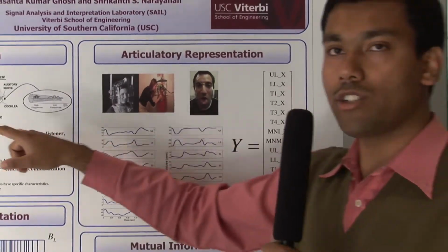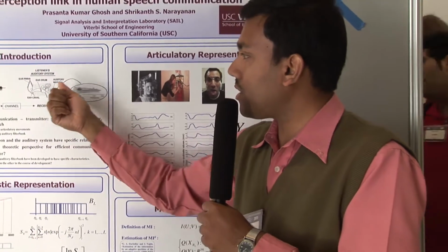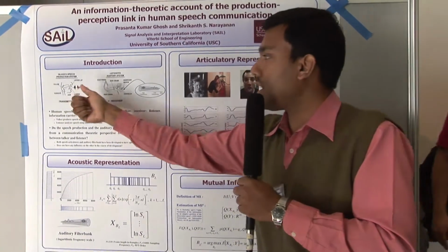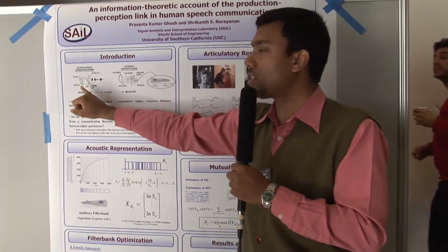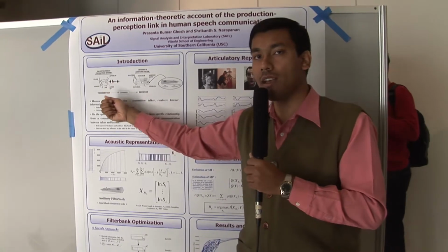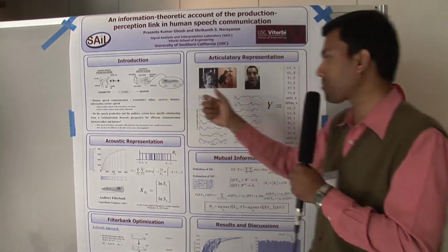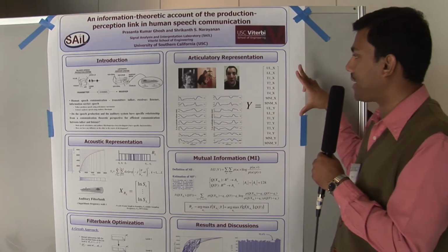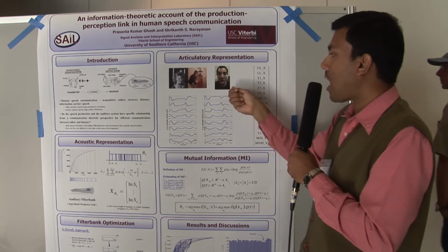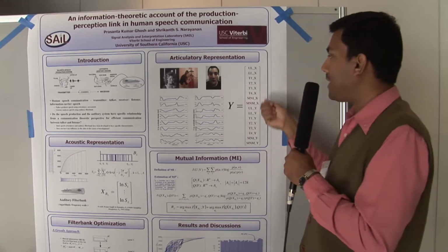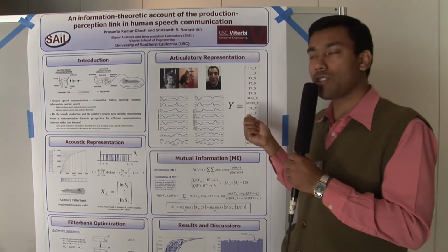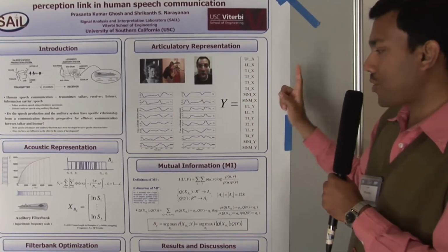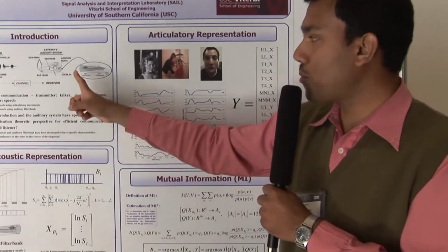And the way we are answering the question is by assuming that the listener is going to decode what was transmitted by the talker. That means the code that was transmitted by the talker should have the least uncertainty given the output of the filter banks, right? So the code that you're using on the transmitter side, that's the talker side, is the articulatory representation. That means how the tongue, the jaw and the lips moved in the mid-sagittal plane, and we got that using electromagnetic articulography technology.